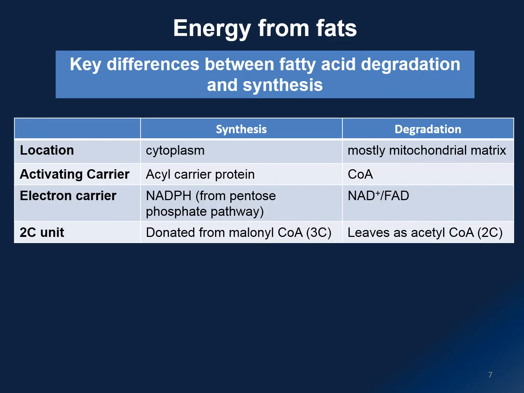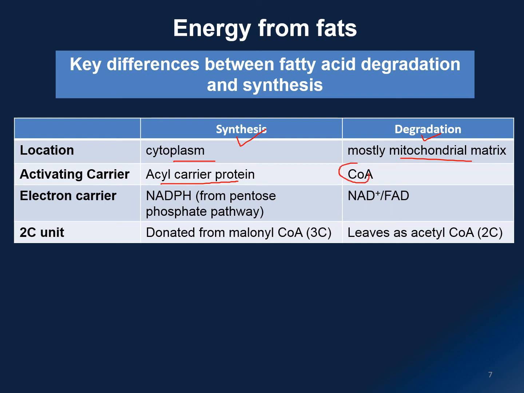Okay, here is a comparison table between fatty acid synthesis and degradation. For synthesis, it happens in the cytoplasm, but for fat degradation, it is mostly in the matrix of the mitochondria. And in both cases, we need the activated compound. It is ACP, or the acyl carrier protein, for fat synthesis, but coenzyme A for fat degradation.